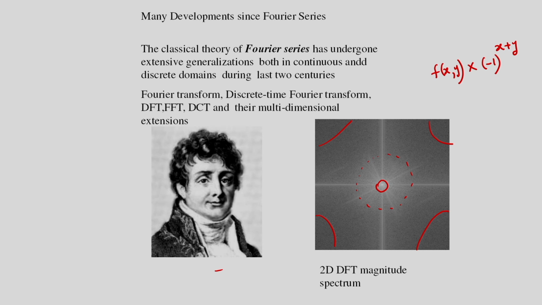Because of this, if the size of the image is suppose N cross N, then the Fourier transform will be centered at the point N by 2, N by 2. So, that means the pre-processing is the image is multiplied by (-1)^(x+y), and corresponding to this the center of the Fourier transform spectrum will be N by 2, N by 2. And last class I have shown that log transformation is used for displaying the Fourier transformation. The log transformation is used to compress the dynamic range of the pixels for better visualization.